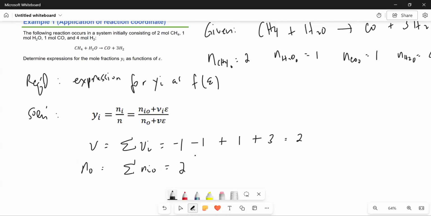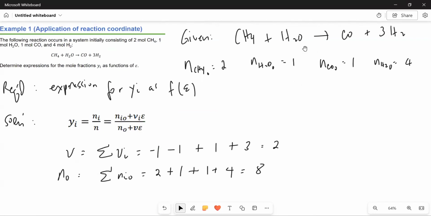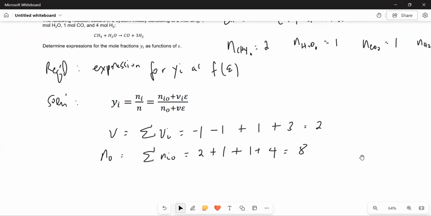No need to take the negative sign because these are not the stoichiometric coefficients. These are just the initial amounts. So that's 2 plus 1 plus 1 plus 4. That would give us 8. We simply added these values right here.